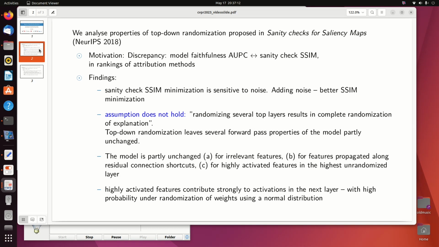Adding noise results in a better SM minimization. Furthermore, we find that the following assumption does not hold: randomizing several top layers results in complete randomization of the explanation. The model is partly unchanged for irrelevant features, for features propagated along residual connection shortcuts, and for highly activated features in the highest unrandomized layer.